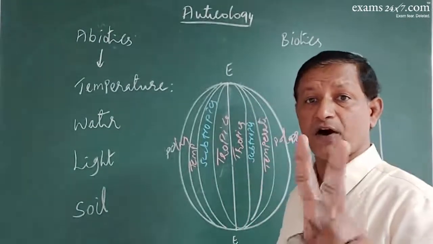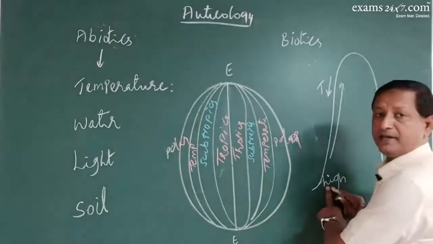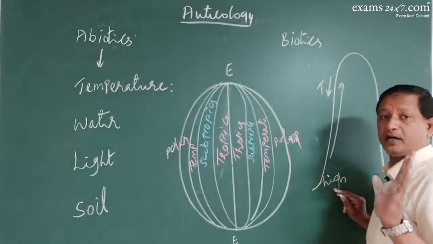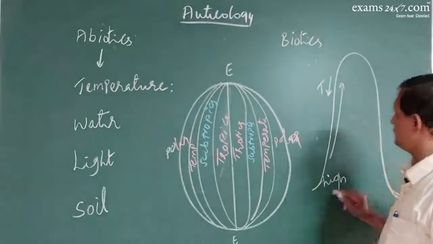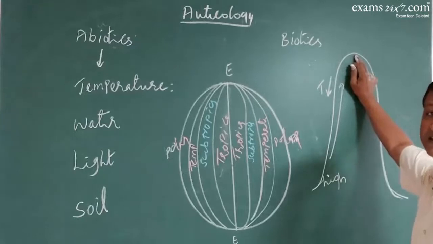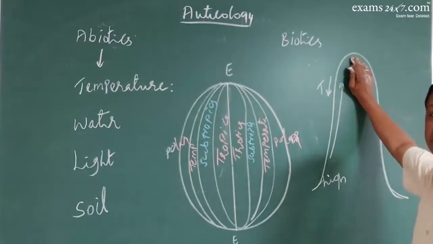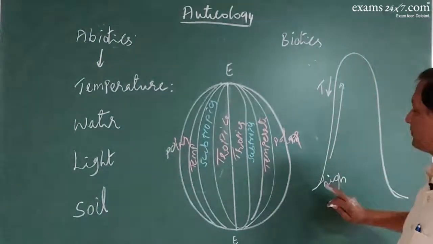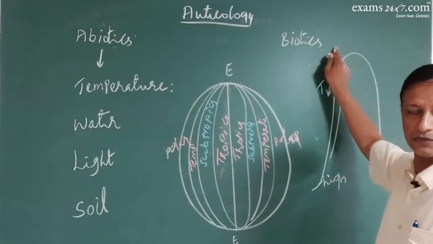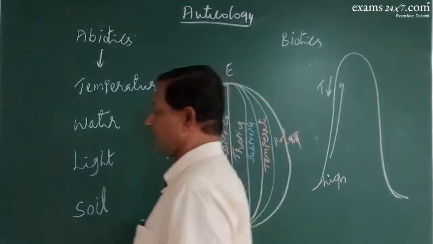Accordingly, the distribution of organisms will also vary. Here, at the base of the mountains, normally the vegetation is more. As you move to the top, vegetation goes on decreasing. Means what? With less temperature, vegetation goes down. Both fauna and flora. And the size of the vegetation, number of vegetation, all will go down as you move from the base to the top. Got it? So, this is the influence of temperature on the distribution of organisms.